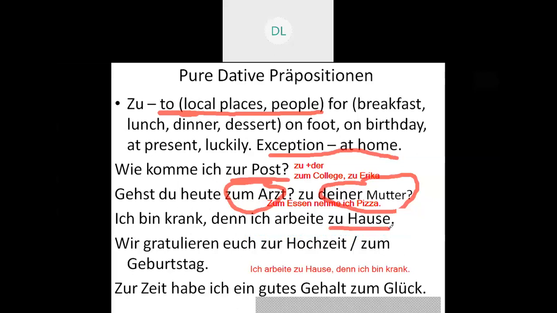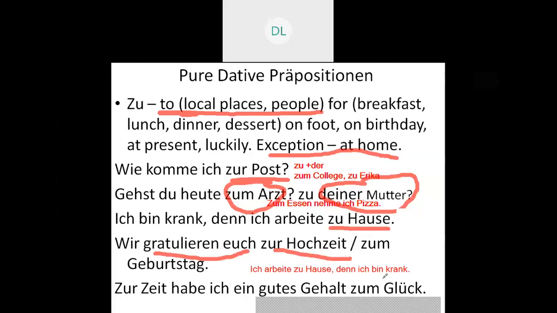The next meaning of zu is also, we congratulate you all. Gratulieren is to congratulate. We congratulate on your wedding. Zur Hochzeit, that is your wedding. Or zum Geburtstag, that is on your birthday.